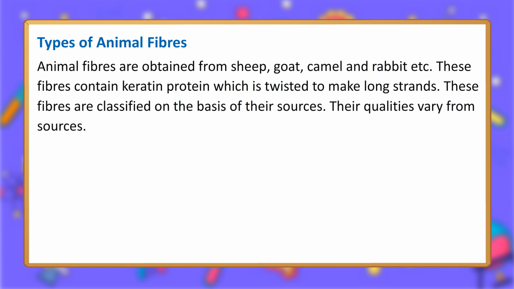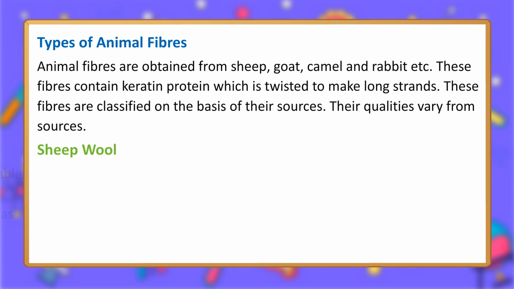Types of animal fibers. Animal fibers are obtained from sheep, goat, camel and rabbit, etc. These fibers contain keratin protein which is twisted to make long strands. These fibers are classified on the basis of their sources. Their qualities vary from source to source.